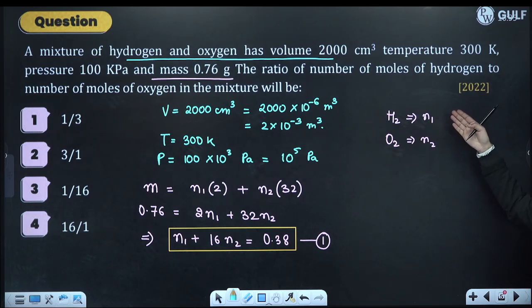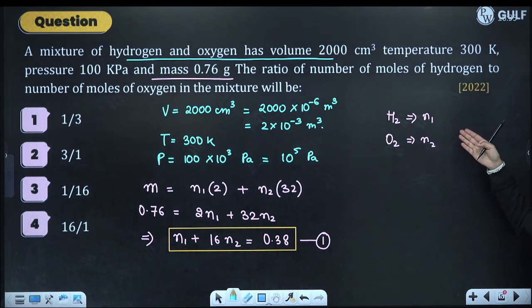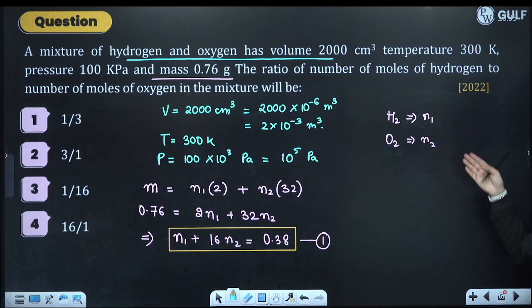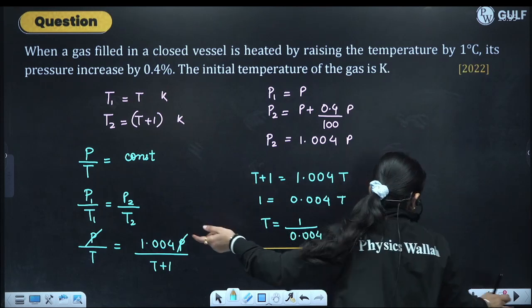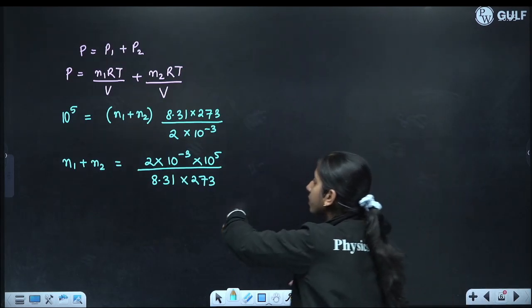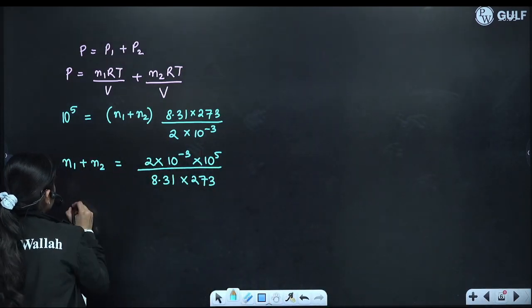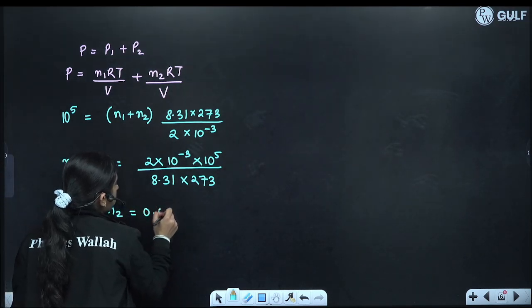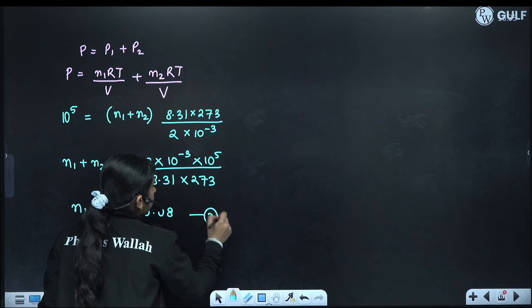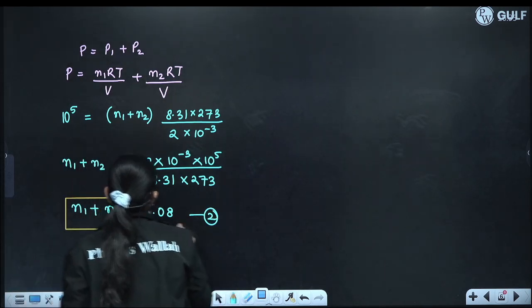We have taken hydrogen's mole as N1 and oxygen's mole as N2, so we have to find the ratio of N1 to N2. One equation is this, the other equation we will get from this. When you solve this, you will get N1 plus N2 is equal to 0.08. Name it as equation number 2.